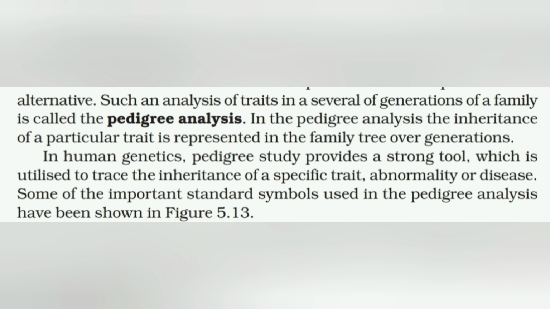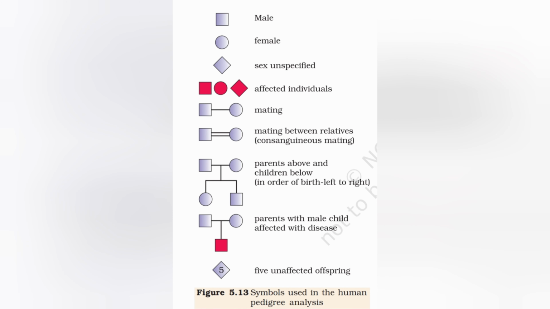In human genetics, pedigree provides a strong tool which is utilized to trace the inheritance of a specific trait, abnormality or disease. Some of the important standard symbols used in it are as follows. Square is used for male, circle for female, and diamond shape for unspecified gender. The color may be changed in case of affected individuals. Single line shows mating, double line shows mating between relatives. The chart is given as follows. If a number is written inside the symbol, it represents the number of the offspring.